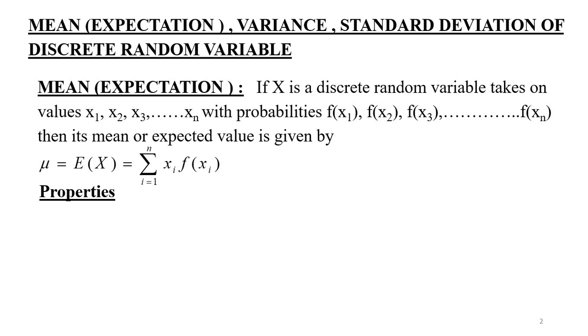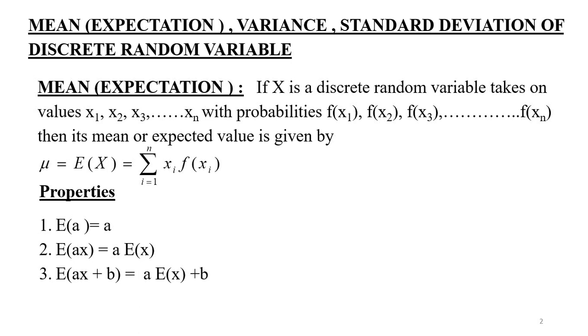Let us explore a few properties. Expectation of a constant is the constant. Expectation of constant into x is constant into expectation of x. Expectation of ax plus b is a into expectation of x plus expectation of b, which is nothing but b itself because b is constant.